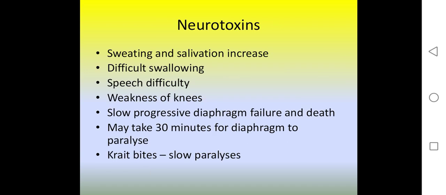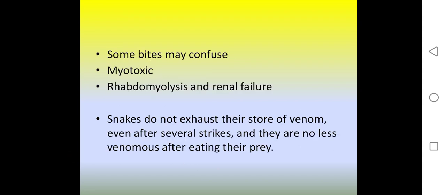Neurotoxin causes sweating, increased salivation, difficulty in swallowing, speech difficulty, weakness of knees, and slow progressive diaphragm failure, and death may occur in 30 minutes from diaphragm paralysis. Krait bites cause slow paralysis. Some bites may be confusing. Some are myotoxic, causing rhabdomyolysis and renal failure.